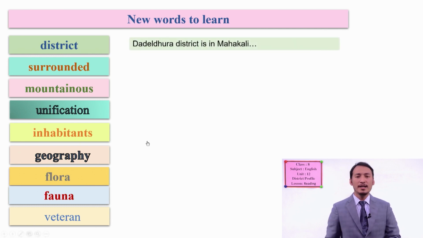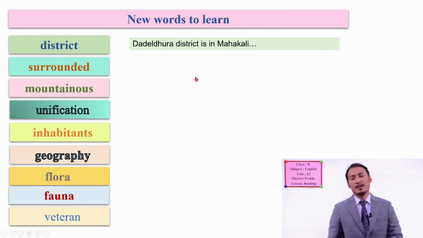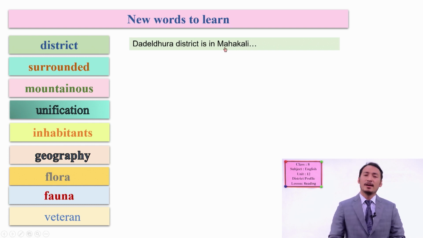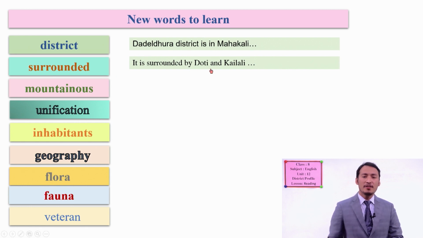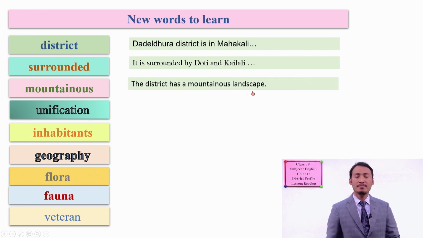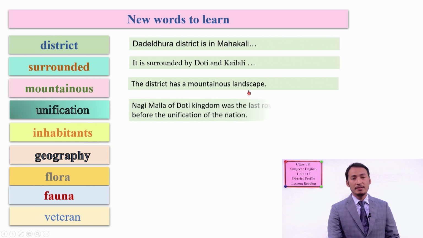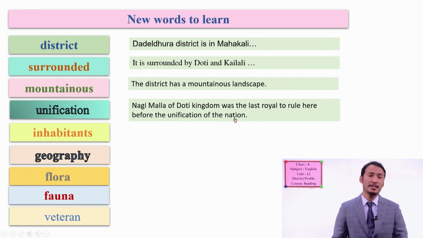In the text, Dadeldhura district is in Mahakali zone, or you can also say in Far Western Province. Look here, the meaning of district. It is surrounded by Doti, Kailali, India, Kanchanpur, as we have seen. Surrounded by, look at the meaning. Mountainous, the district has a mountainous landscape. Unification, look at the meaning of unification. Nagi Malla of Doti kingdom was the last royal to rule here before the unification of the nation. Okay, look here, unification means making one.